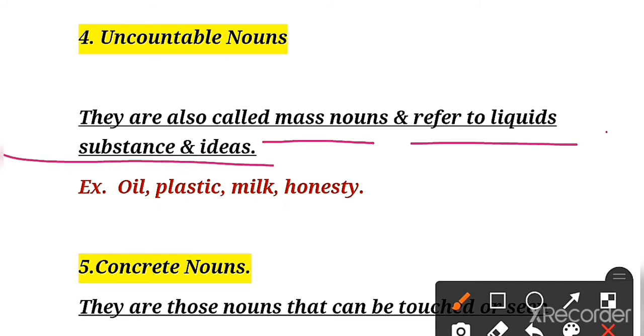Examples: oil, plastic, milk and honesty. We cannot count these things, children. We cannot say one milk, two milk, one honesty.